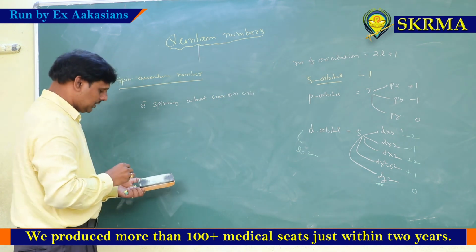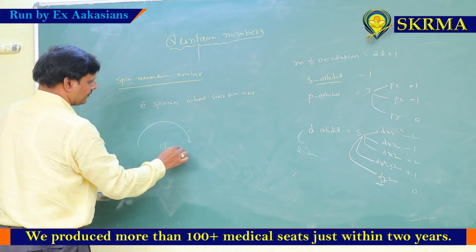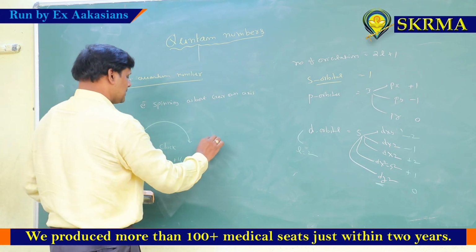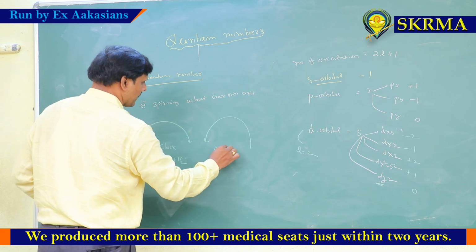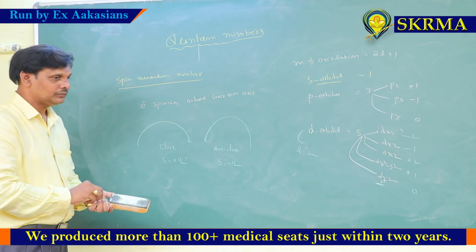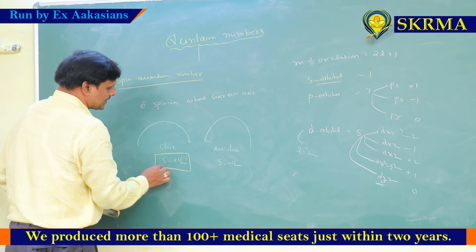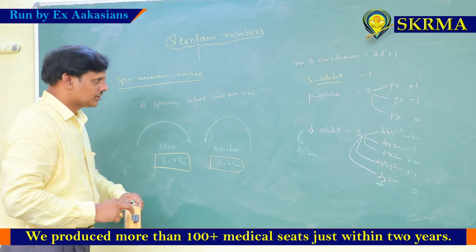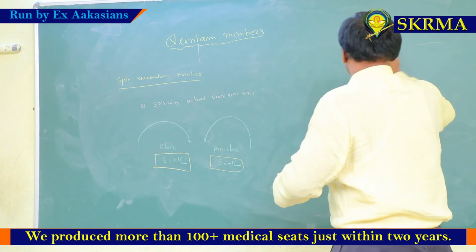Arbitrarily, if the electron spinning is in the clockwise direction, we take s is equal to plus half. If the electron spin is in the anti-clockwise direction, s is equal to minus half. There is no real meaning of arbitrary here, but conventionally s is equal to plus half for clockwise and s is equal to minus half for anti-clockwise; you have to consider it the spin quantum number. Total spin is somewhere else useful for you in organic chemistry also.